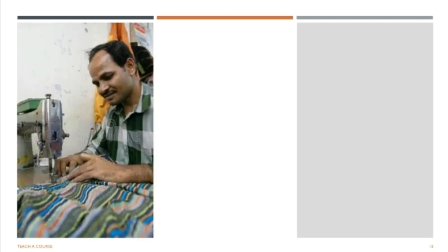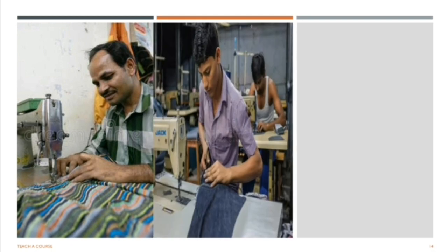Before understanding the law in detail, let's take a quick example. If there is a boutique in which only one tailor is working, then 2 more tailors are added to that same boutique. What will happen to the production level? The production level will increase because of better division of labor and the optimum use of the fixed factor, which is the boutique.